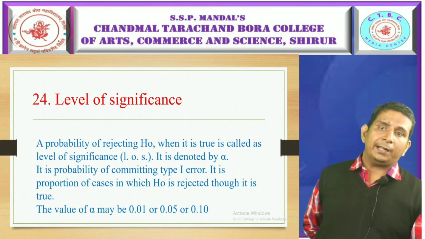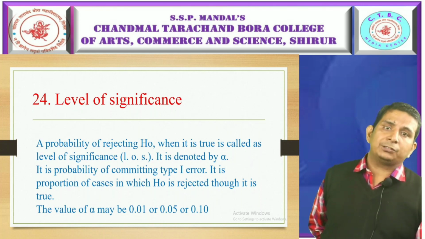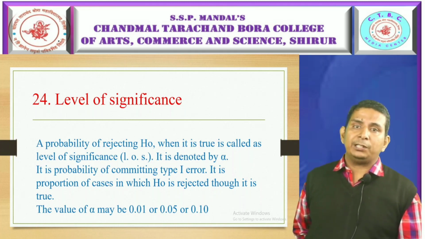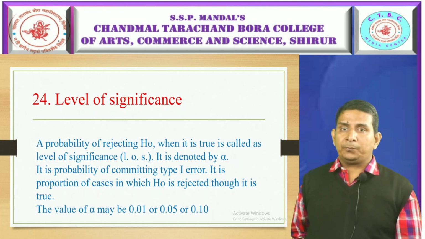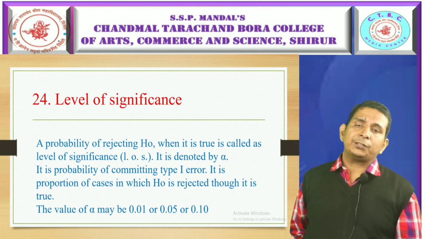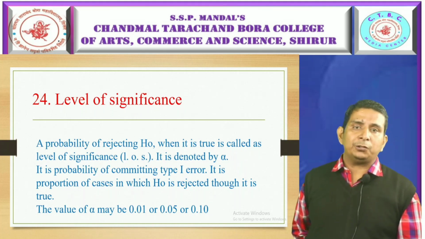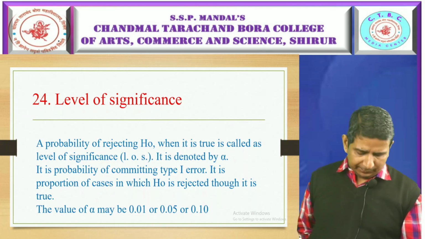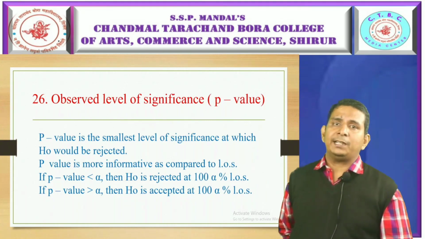It is also called level of significance, in short LOS. It is denoted by alpha. It is the probability of committing type 1 error. It is the proportion of cases in which H naught is rejected though it is true. So the value of this level of significance alpha may be taken as 1%, which is 0.01, 5%, that is 0.05, or 10%, 0.1.